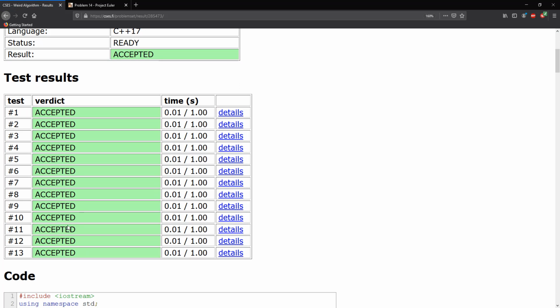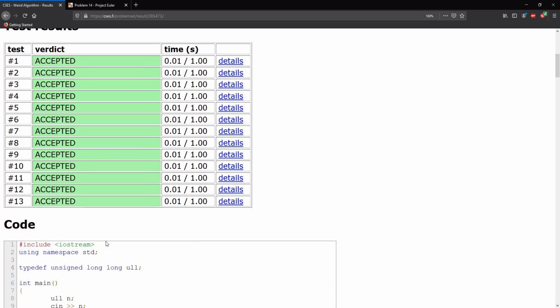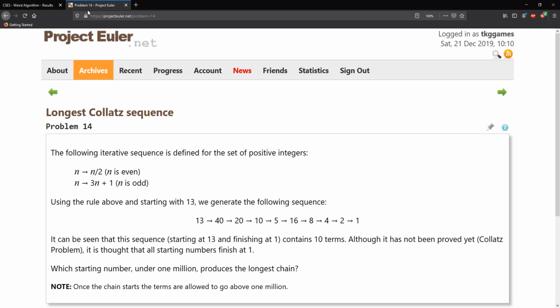And you guys can see that all of our solutions are accepted and we're good to go. So now what I'm going to do is actually talk about the Project Euler question.